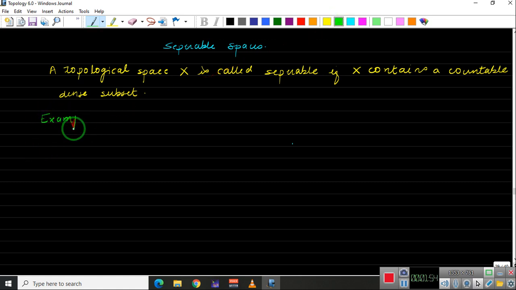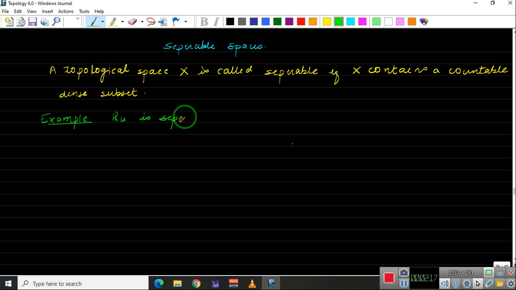Now here there are two conditions. First, that set has to be countable, and second, that set has to be dense. A set D is dense if the closure of that set D is equal to the whole of the space X. Now as an example, a very simple one, let us take R with the usual topology. Our claim is that R with the usual topology is separable.